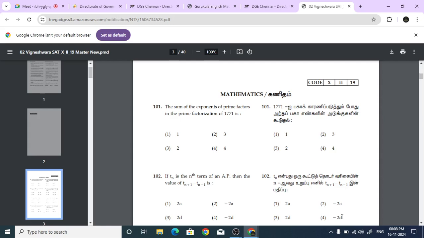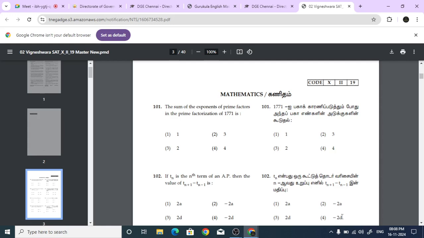So, what are the factors of 8? What are the numbers which will divide 8? Will 1 divide 8? Is 8 divisible by 1? Sir, 1, 2, 4, and 8. Yes, 1, 2, 4, and 8. So here we have 4 factors, and so 8 is not a prime number.